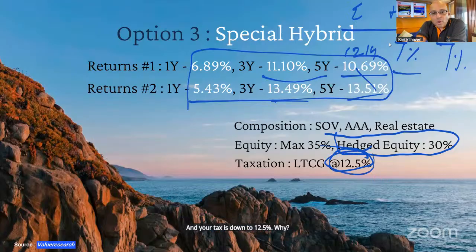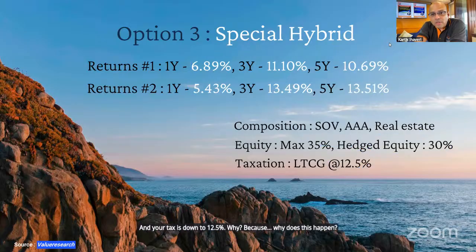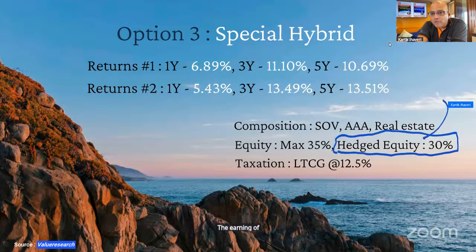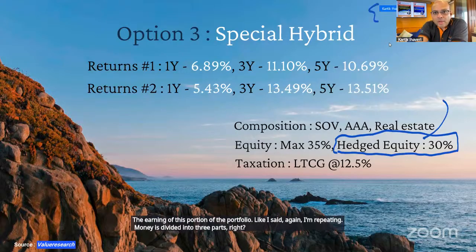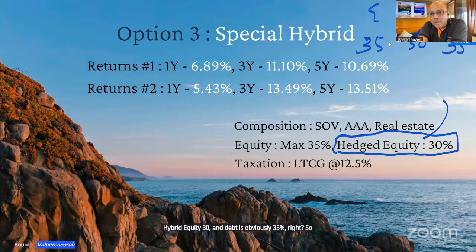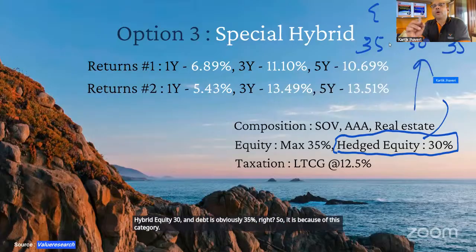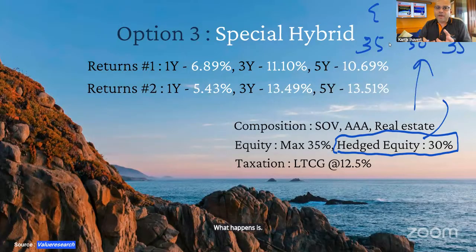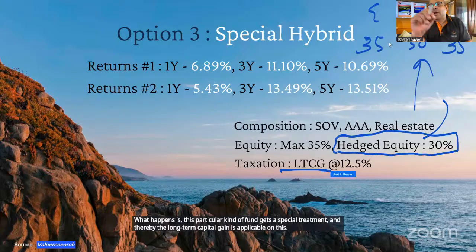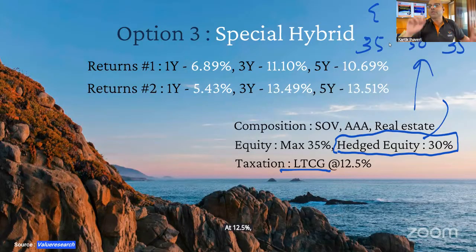Why does this happen? Because of this species called hedged equity, a beautiful innovation, like I said. The earning of this portion of the portfolio, like I said, again, I'm repeating, money is divided into three parts, right? Equity, hedged equity, and debt. Equity has max of 35%, hedged equity 30, and debt is obviously 35%, right? So it is because of this category that this particular kind of fund gets a special treatment, and thereby the long-term capital gain is applicable on this at 12.5% and not the 30%, which is the maximum tax.